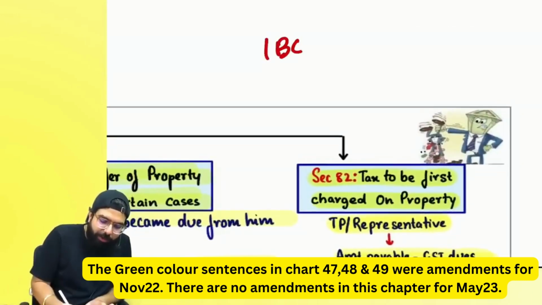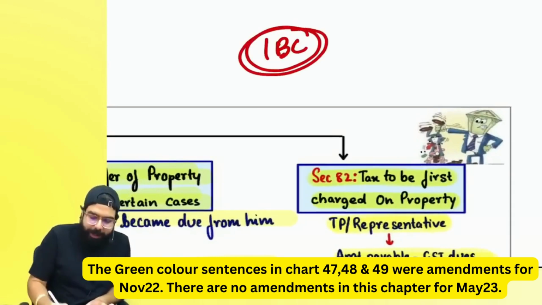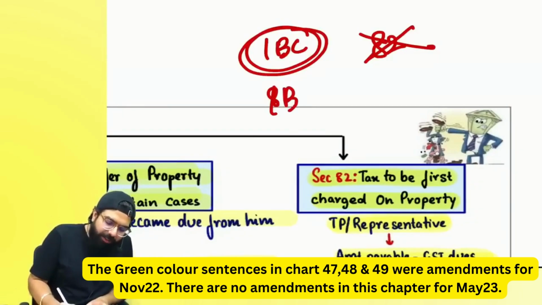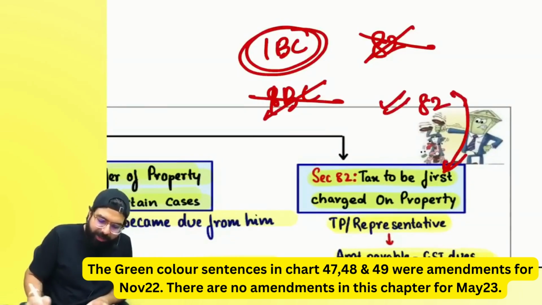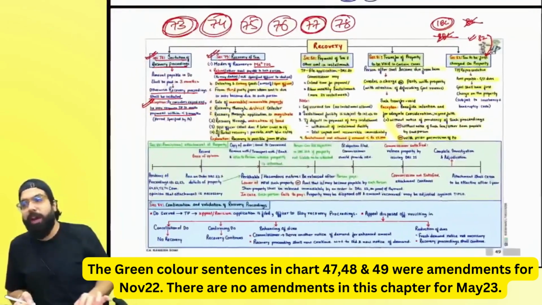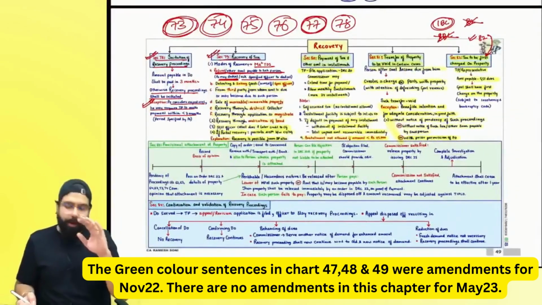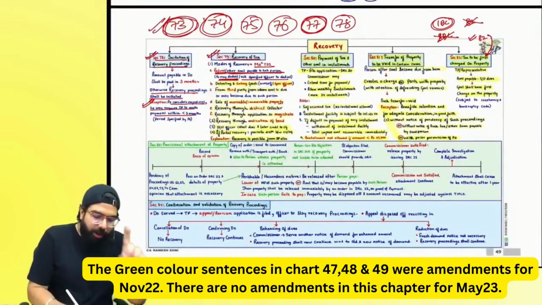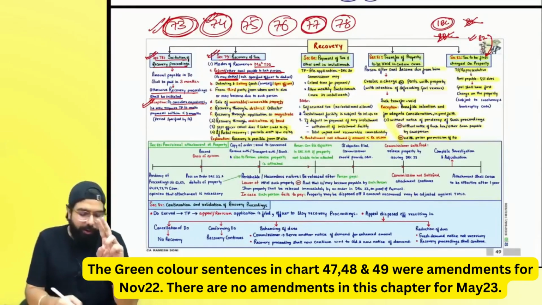Always remember, the Insolvency and Bankruptcy Code is applicable on a company. Section number 82 will not be applicable there. Otherwise, if the Insolvency and Bankruptcy Code is not applicable, then please apply section number 82, and section 82 says government dues will stand first and recover their dues. We went ahead and learned section number 73, bona fide case, demand order. Section number 74, demand order in case of fraud case. Section number 75, general principles.